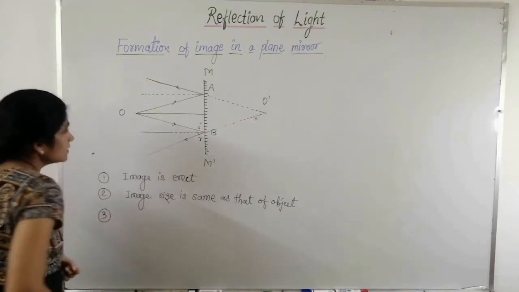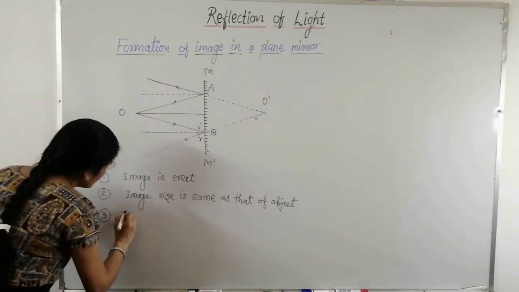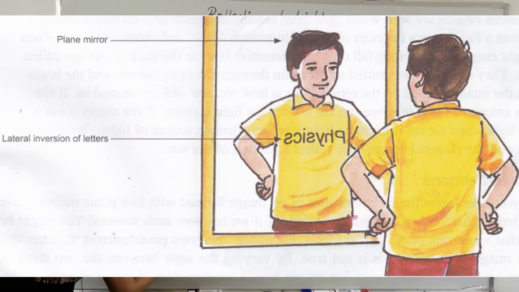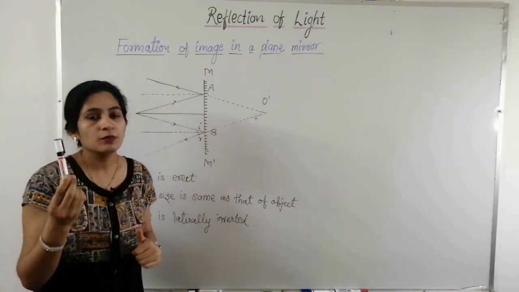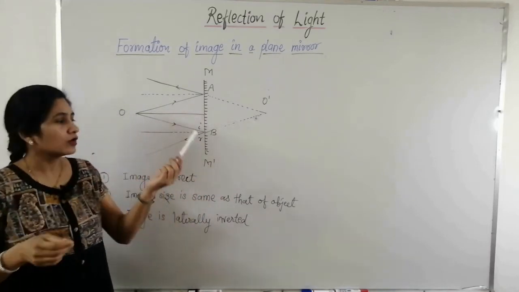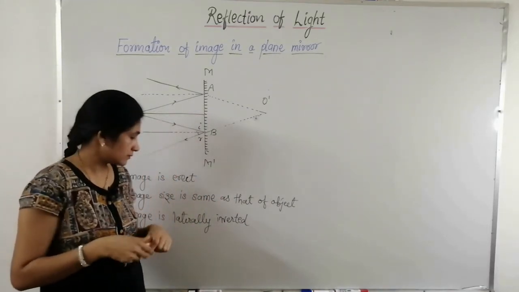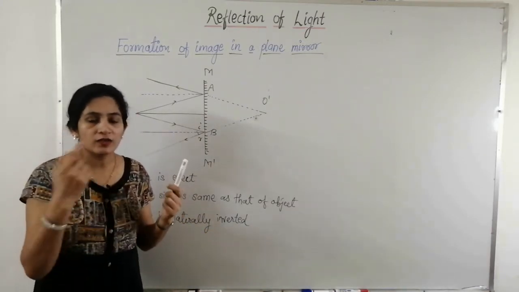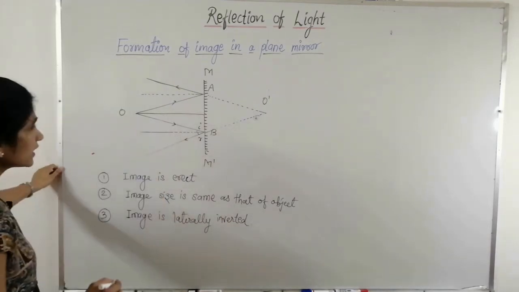The third characteristic is that the image is laterally inverted. What is meant by laterally inverted? Laterally inverted is a phenomenon of left appearing right and right appearing left. Suppose I am holding a pen in my right hand. If I look in the mirror, then it appears as if I am holding the pen in my left hand. So the image is laterally inverted, which means your right hand will appear as a left hand and the left hand will appear as a right hand.